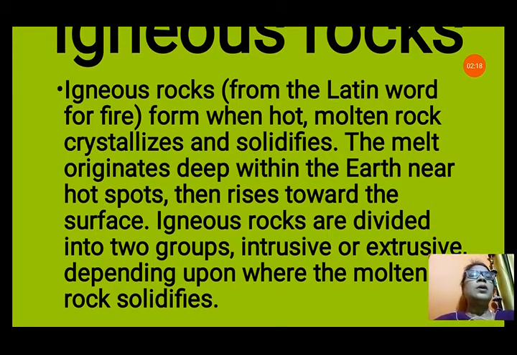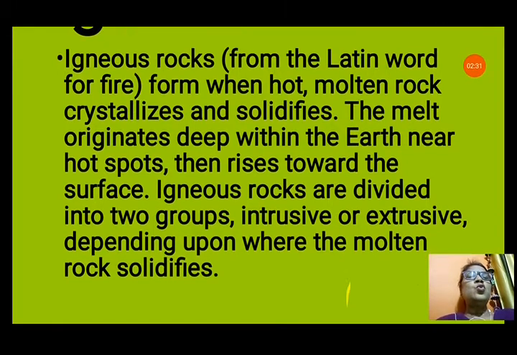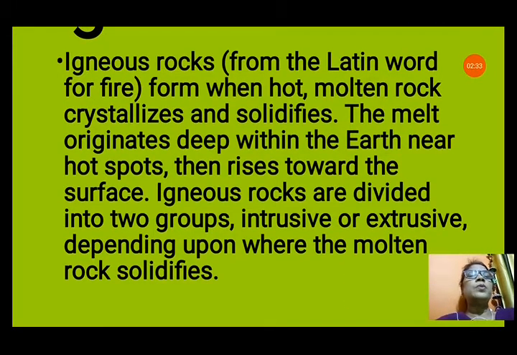The lava comes out and the lava cools down to form rocks. The melt originates deep within the earth towards the surface. Igneous rocks are divided into two groups, intrusive or extrusive, depending upon where the molten rock solidifies. When molten rock comes on the surface of the earth or stays underground, it can solidify to form rocks.